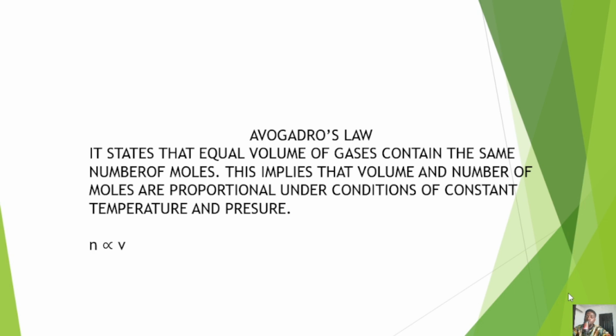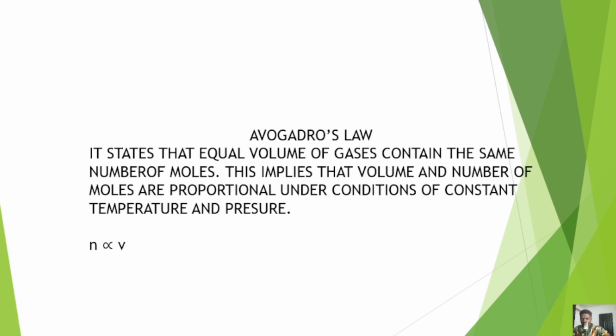The first thing we're going to be discussing is understanding what Avogadro's law states. It states that equal volumes of gases contain the same number of moles at constant temperature and pressure. So it's important you take note of that. The implication of this statement is that once the volumes of gases are equal, the number of moles would be exactly the same. So if I have 50 cm cube of nitrogen and it has a particular number of moles, 50 cm cube of oxygen will have that exact same number of moles.